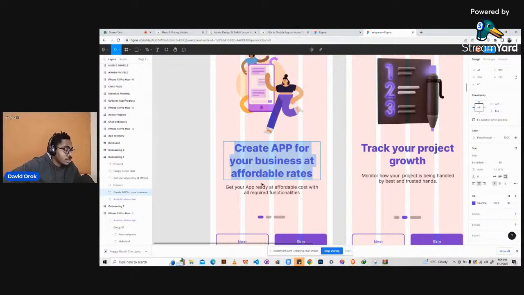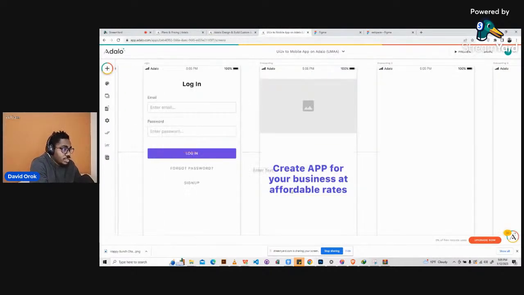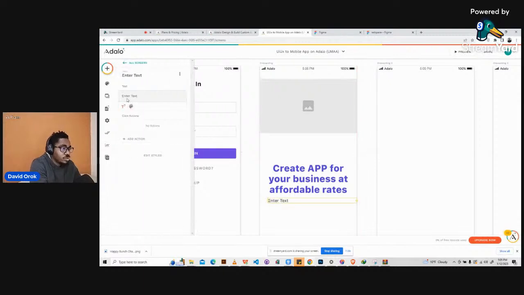Then we have another thing here called get your app ready at affordable cost. So we will go ahead and tap on that. Here that is regular size, and it's saying 16, and it's also center aligned. So I will just copy this. Look at it. It said get your app ready at affordable cost with. That's where it stops. Then we break down the next one. So let's bring a text, put it just under this, and then we paste what we copied.